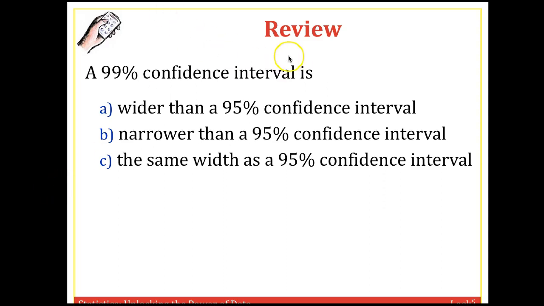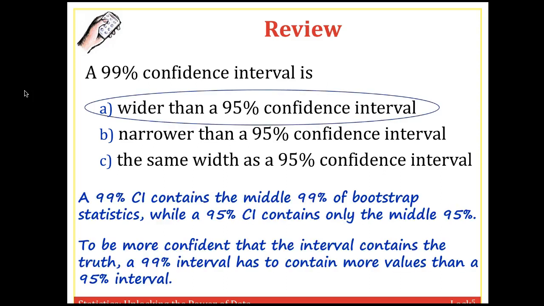A 99% confidence interval is going to be wider than a 95% confidence interval, narrower than a 95% confidence interval, or the same width. All right, I hope you picked wider. It's wider because a 99% confidence interval contains the middle 99% of all the bootstrap statistics, while the 95% confidence interval only contains the middle 95%. So the 99% is going to contain more statistics, so it's going to be wider.